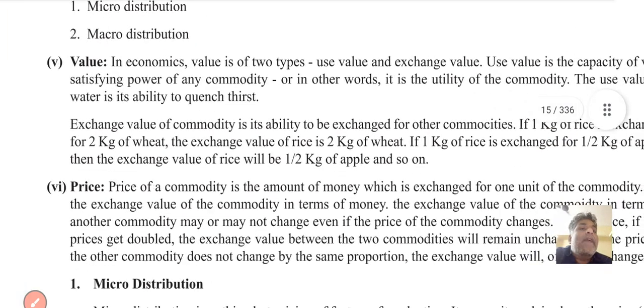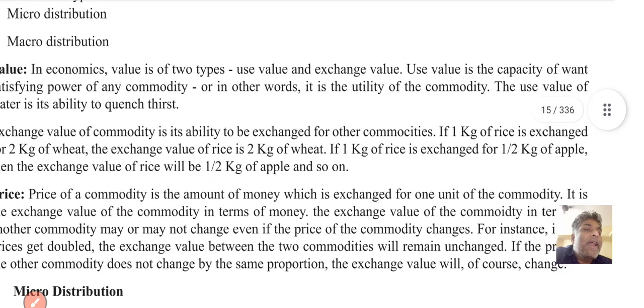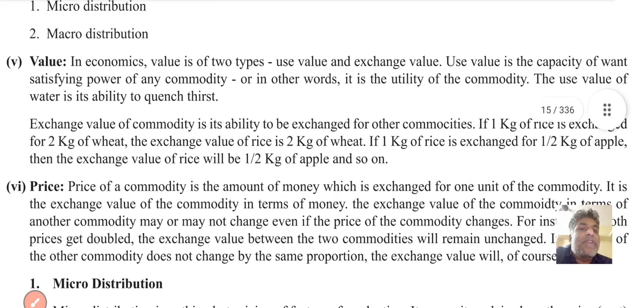So next, value. In economics, value is of 2 types: use value and exchange value. Use value is the want-satisfying power of any commodity, or in other words, the utility of the commodity. The use value of water is that it is available to quench thirst. We drink water to quench our thirst. That is the use value.